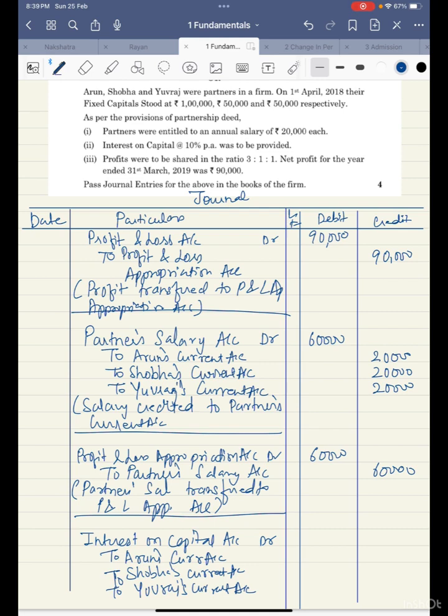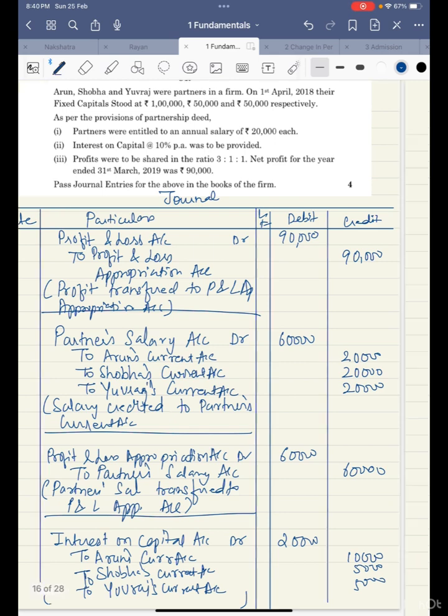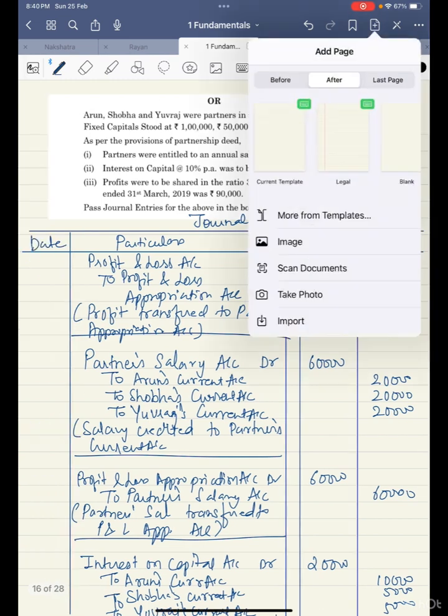So 10% of 1 lakh is 10,000. 10% of this is 5,000 and 5,000. So total interest comes out to be 20,000. And you need to pass an entry. Pass a narration that interest on capital credited to partner's current account. So now the same interest on capital is debited to P&L appropriation account. So we'll write another entry for that as well.